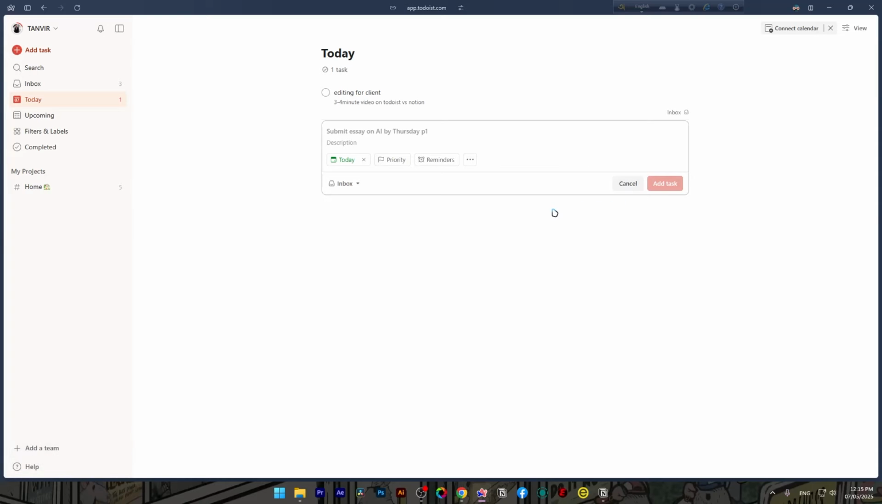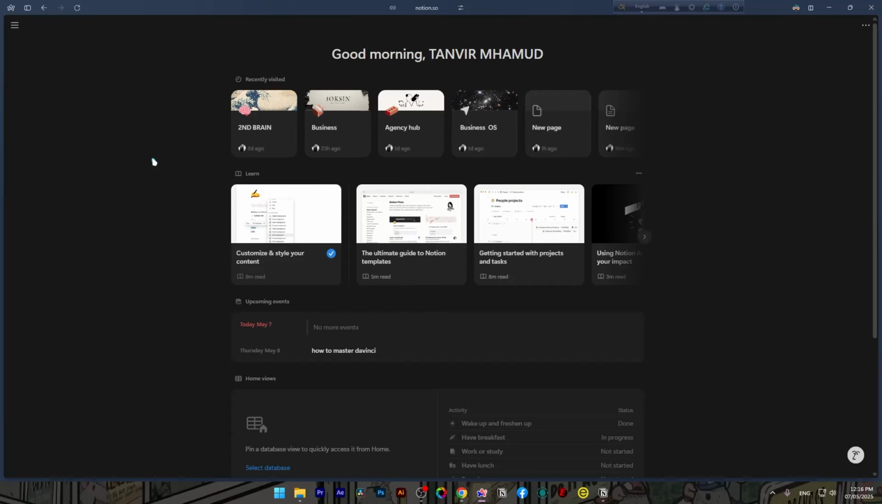And Notion, way slower. It loads like a website. For quick reactive tasks, Notion will get in your way. So, if you're someone who relies on speed, GTD style workflows, Todoist is your weapon.